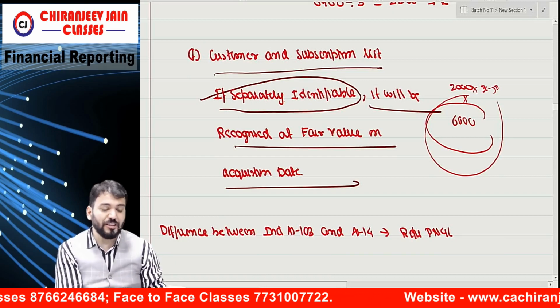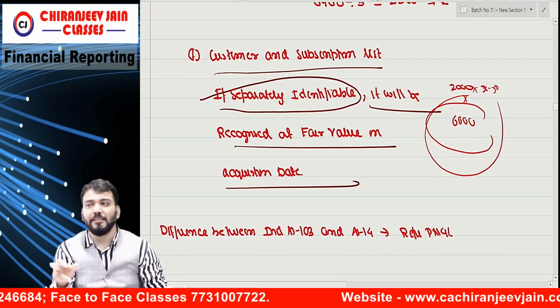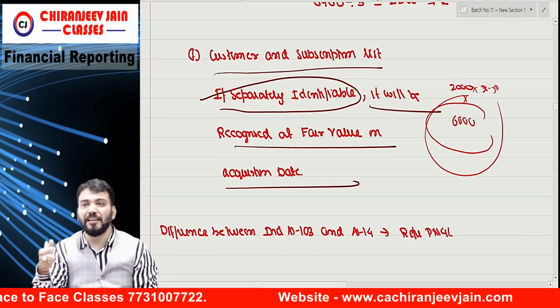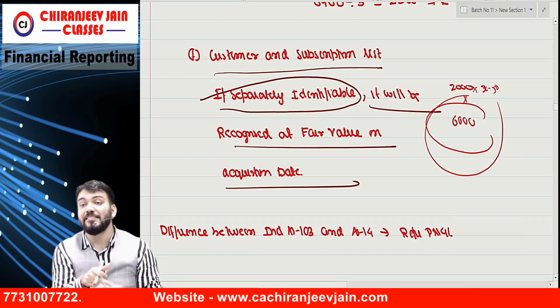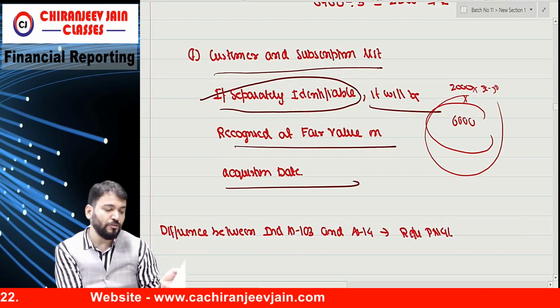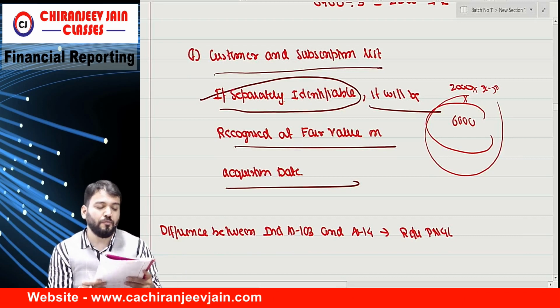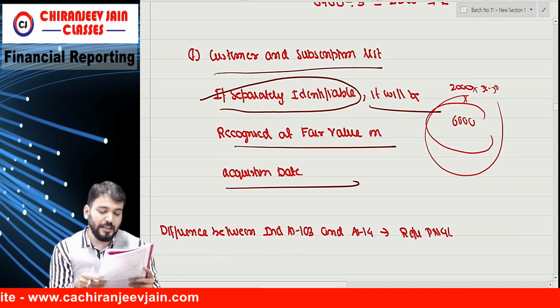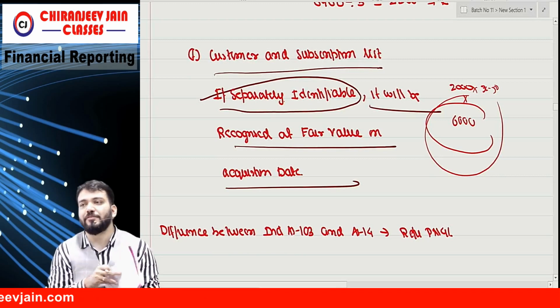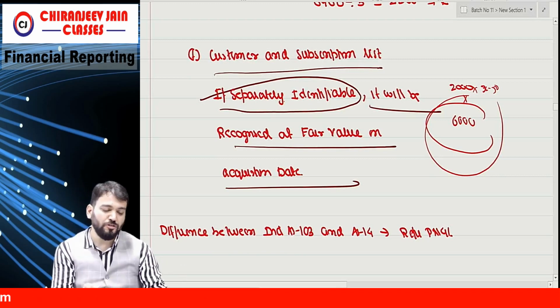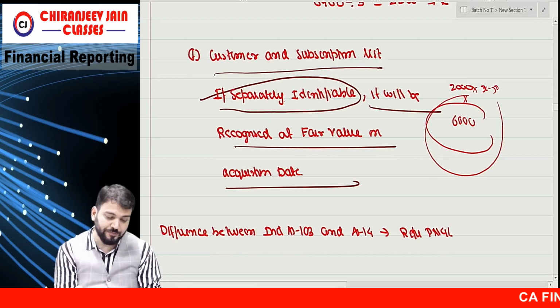Question number 66, I am expecting, is similar to what we have done, the operating lease question, operating lease when the acquirer is a lessee. So I am expecting that question for 5 marks. Then question number 67 is of asset acquisition. So this also you will be able to understand, read it.